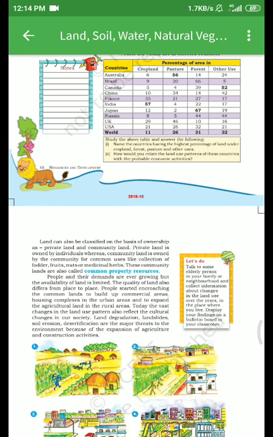Land can also be classified on the basis of ownership as private land and community land. Private land is owned by individuals, whereas community land is owned by the community for common use like collection of fodder, fruits, nuts and medicinal herbs. This community land is also called common property resource. What is common property resource?